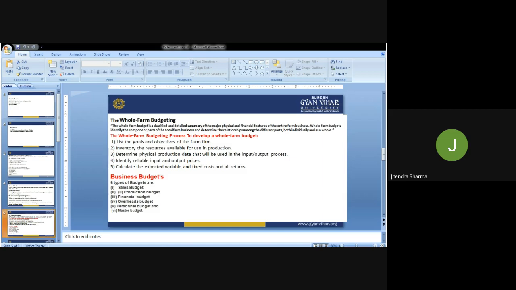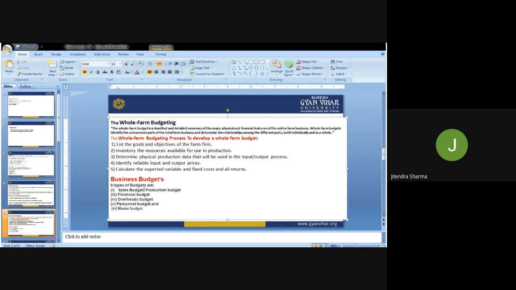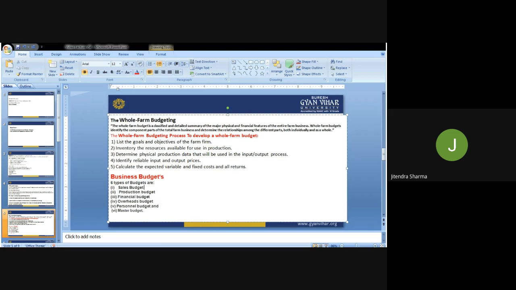Then the second one, which is very important, is the production budget. This is the budgetary allocation for how much we require for the production of a particular product or service: from where they will buy the raw material, what packaging material is required, and how much is required for quality control. Also how much allocation is required for electricity, water, and all the facilities required for the production of that commodity or service.